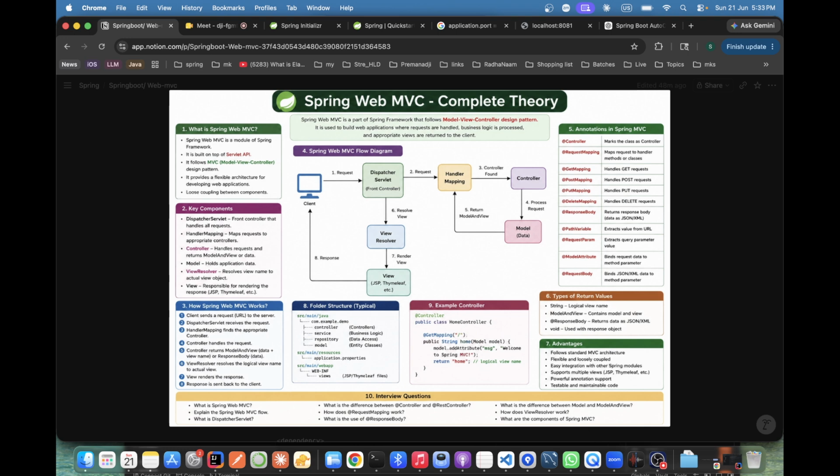After the request comes here, suppose in our application we have 10 controllers: home, login, about, and all. Now it has to decide which controller to redirect to. So this dispatcher servlet will get help from the handler mapping. One more stage is there, handler mapping. And handler mapping will ask the view model. There is a view model. So ultimately, from the view model we'll get the handler mapping, then we'll get the response of the dispatcher servlet.